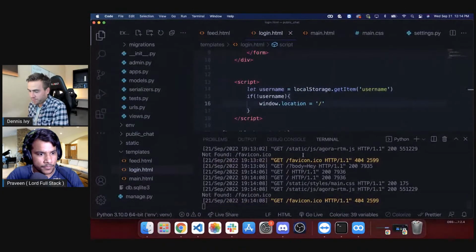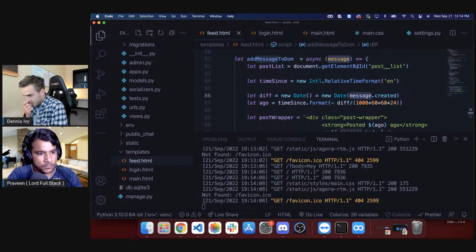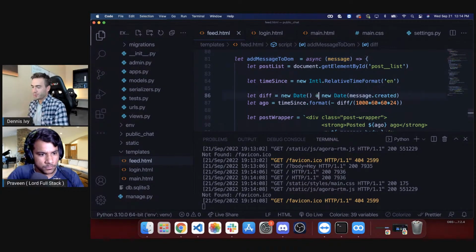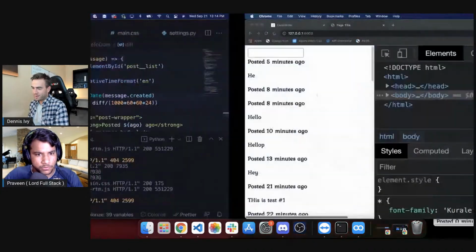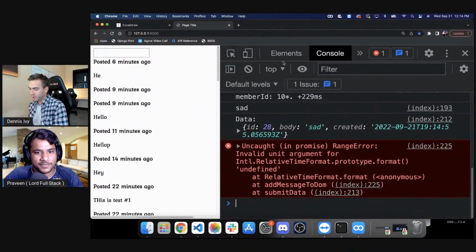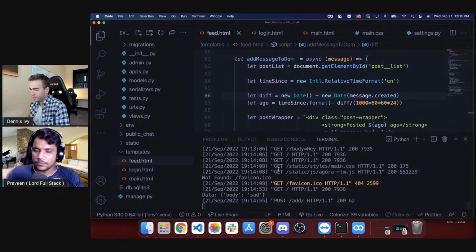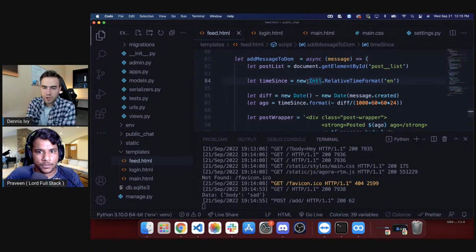Line number 86, someone's saying. Let's see, what did we... Is that in the feed? I'm assuming that's what we're referring to. 86, new Date, message.created. What's on line 86? Oh, wait, hold on a second. We're supposed to subtract, right? Yes, what you were doing. I was doing equals. Still not working. Assignment operator. Invalid unit argument until format undefined. So that's probably because I have a timestamp, right? Wait, hold on. No, you will have to initialize with new Date. Can you hold on? Okay, did you throw that in the code?